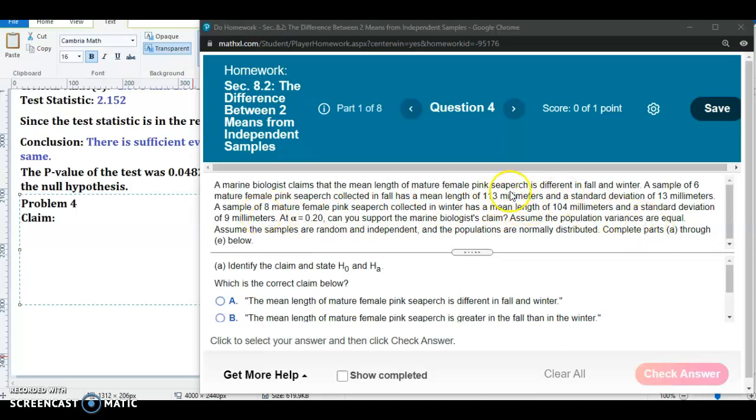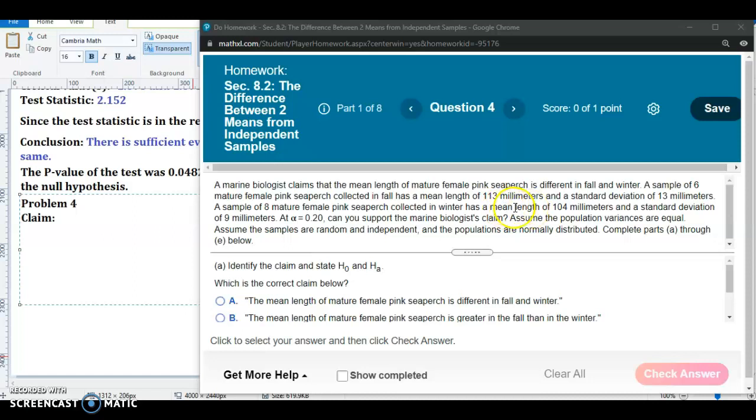Right, so obviously the sample means are different. The sample mean for fall was 113, while the sample mean for winter is 104, so clearly the sample means are different. But remember, if the samples are representative of the entire population of female pink sea perches, they should both be representative of their respective populations.